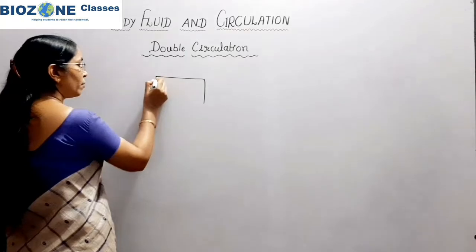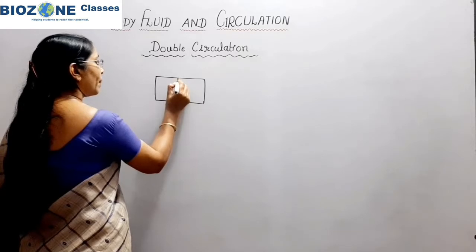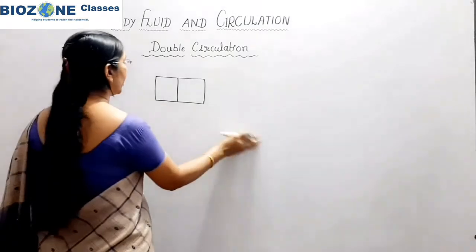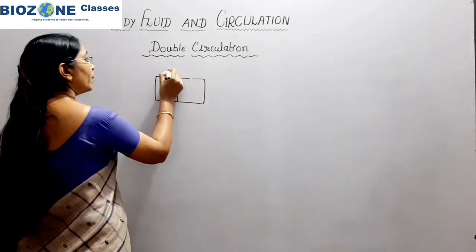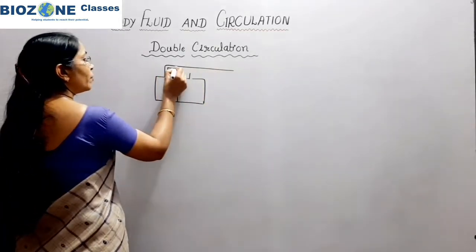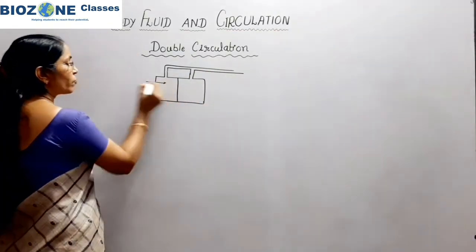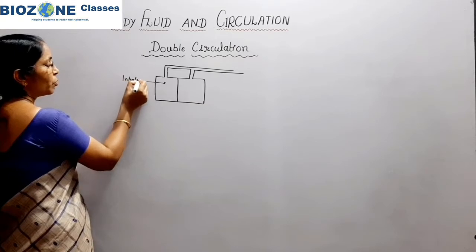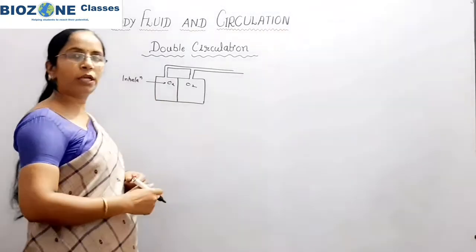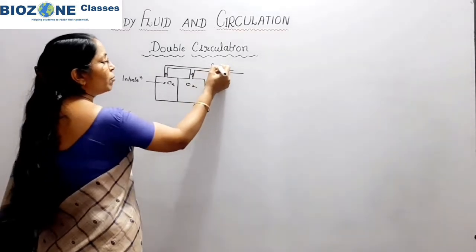Here I symbolically show the lungs. In human beings, one pair of lungs is there, left and right lungs. From the lungs, pulmonary veins are developed, and when inhalation proceeds, oxygen enters. The blood at the surface of the alveoli becomes oxygenated, and this oxygenated blood enters the pulmonary vein.